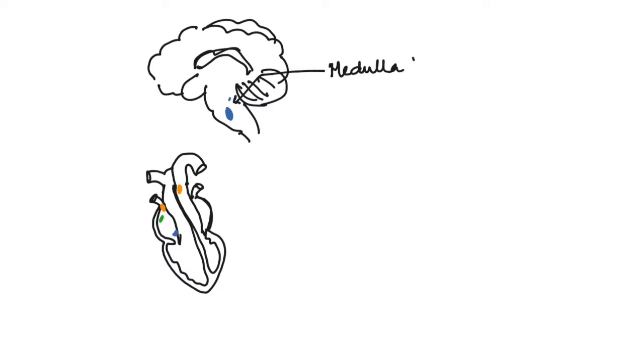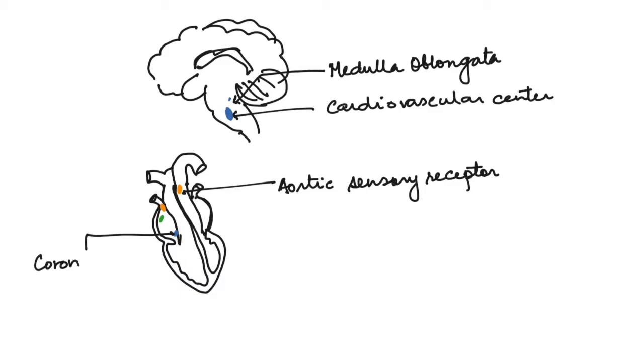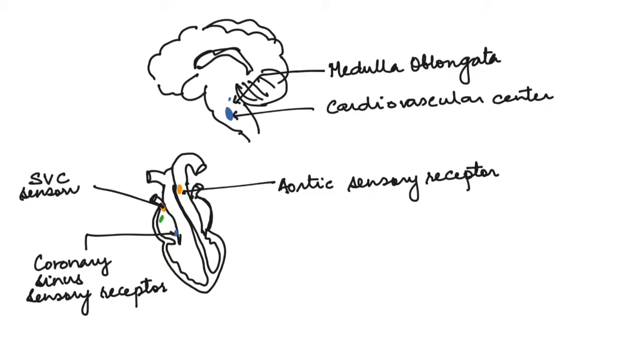Here I have drawn the structure of the brain and the heart. The medulla oblongata shows the presence of the cardiovascular center. So this is the cardiovascular center, and in the heart there are certain sensory stretch receptors present. One is present in the aortic arch, which is called the aortic sensory receptor. The other one is located near the opening of the coronary sinus, which is called the coronary sinus sensory receptor, and another stretch receptor is located in the vena cava, that is the superior vena cava sensory receptor.